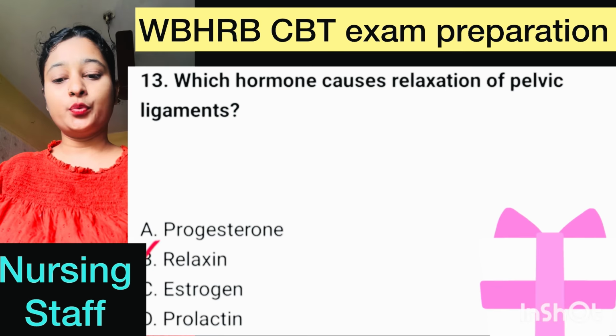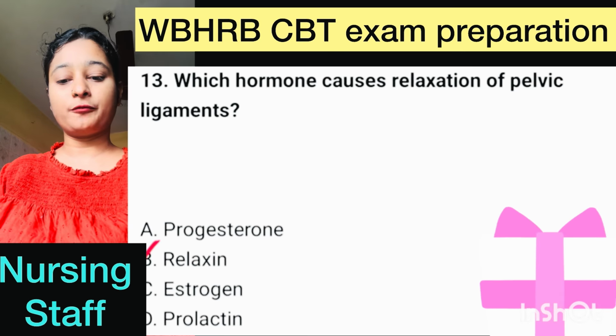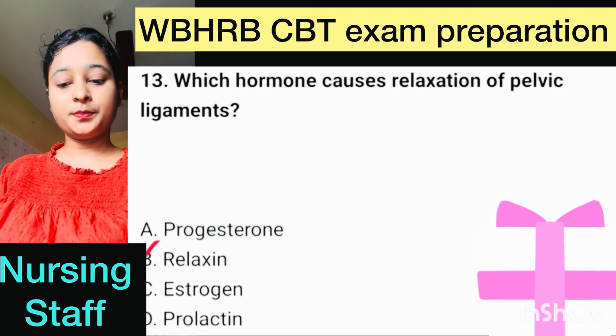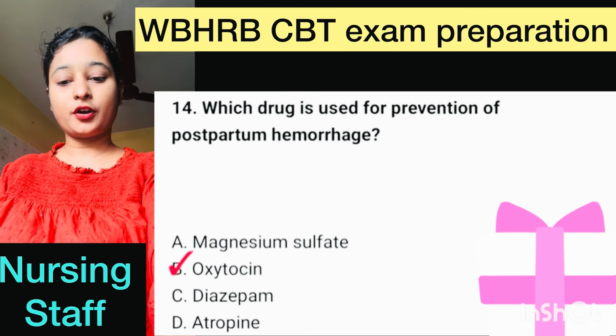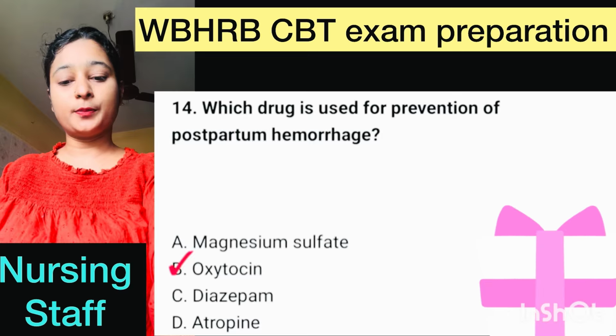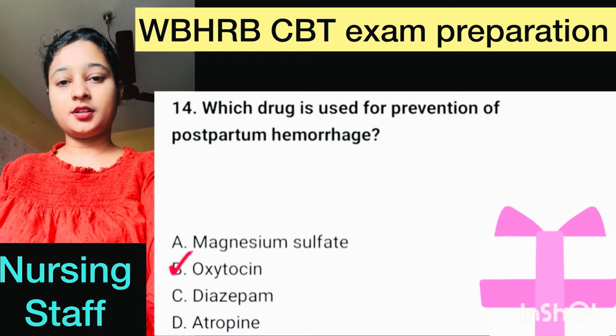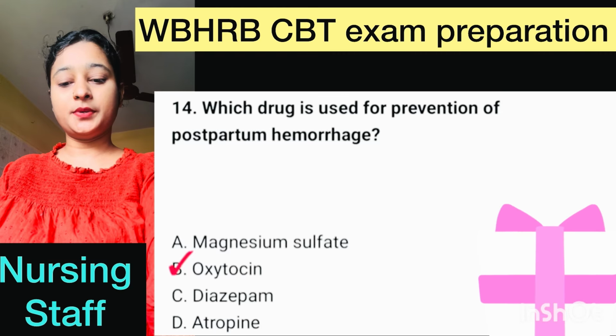Number 13. Which hormone causes relaxation of pelvic ligaments? Here correct option is option B, relaxin. Number 14. Which drug is used for prevention of postpartum hemorrhage? Here correct option is option B, oxytocin.